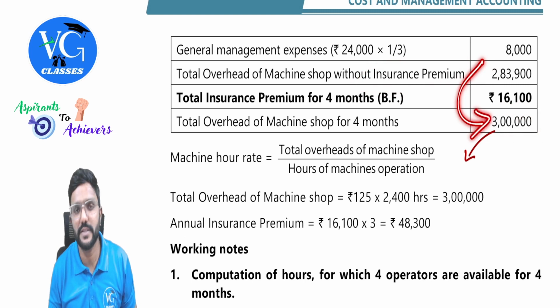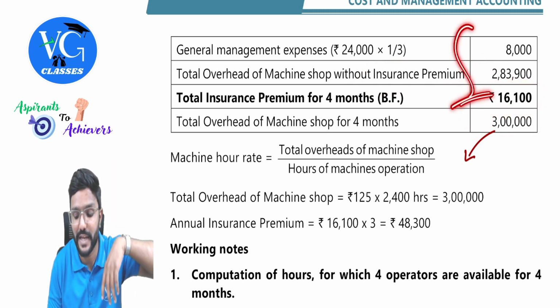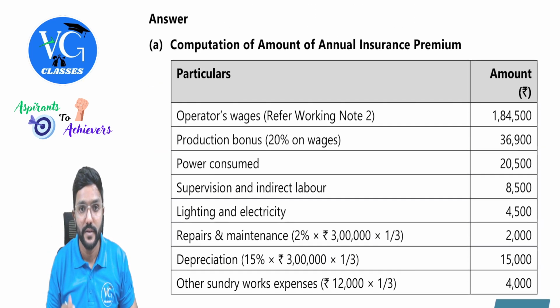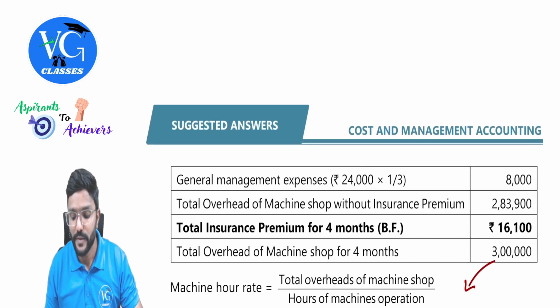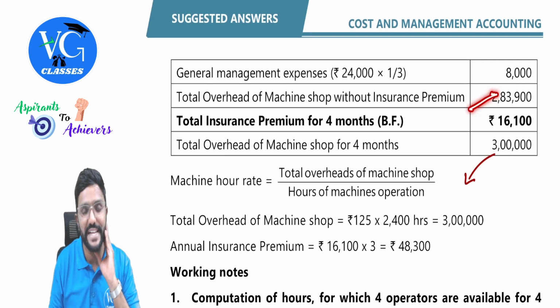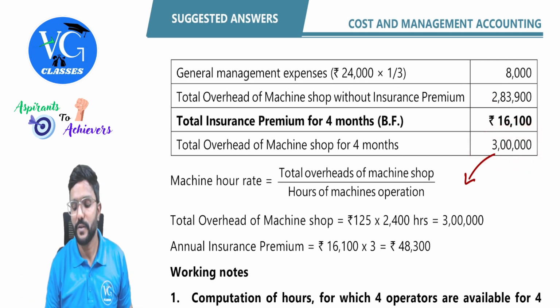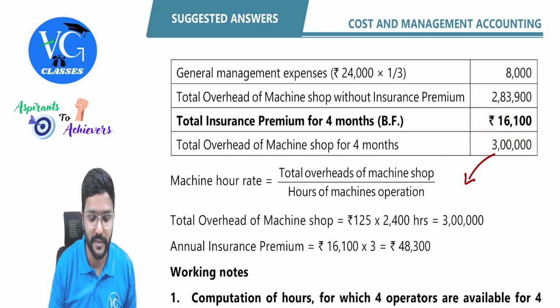So the difference between this is what, guys? Insurance. But insurance for 4 months. Please be careful. All these calculations, all these numbers are for 4 months. Better write it in the 18. 4 months. So this was the total overhead excluding insurance premium. This is the total overhead cost including everything. So the difference between this would be the insurance premium for 4 months.